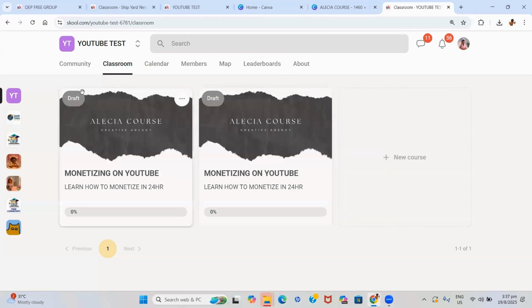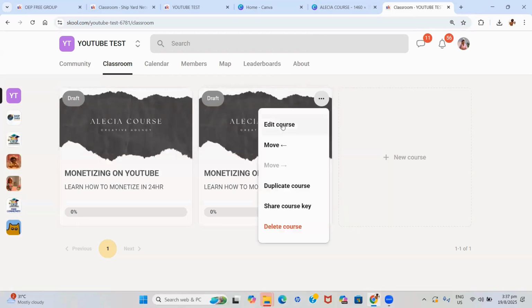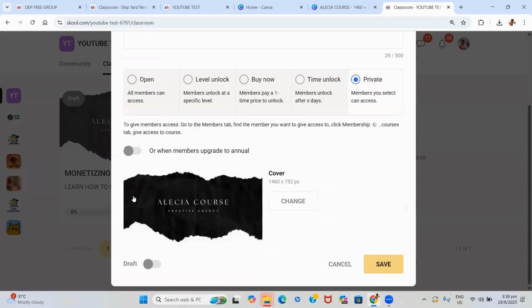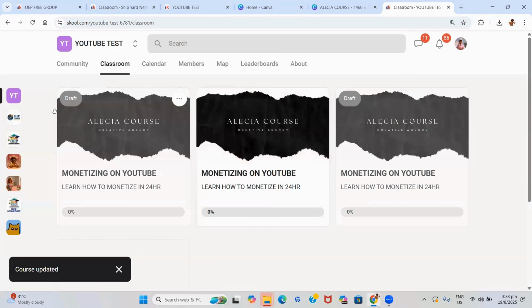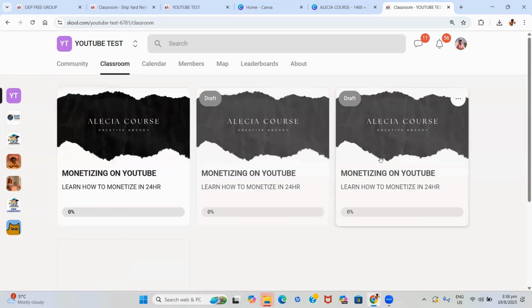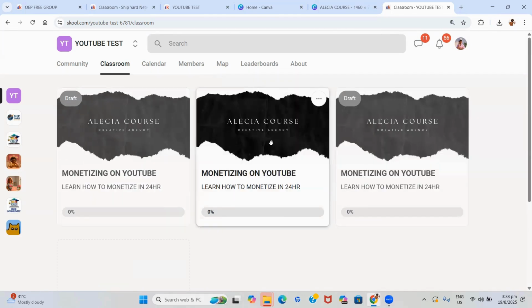So you will see when courses are in draft. And if you want to take it out of draft, you simply click on edit course and then you go ahead and publish it. So the draft ones are usually a little bit dull. And then the ones that are not in draft are bright. And see, the course that we did a while ago was just imported, right? You are able to drag the courses in the order that you want it to be. So you can drag it all over the place. You can rearrange them any way that you want.